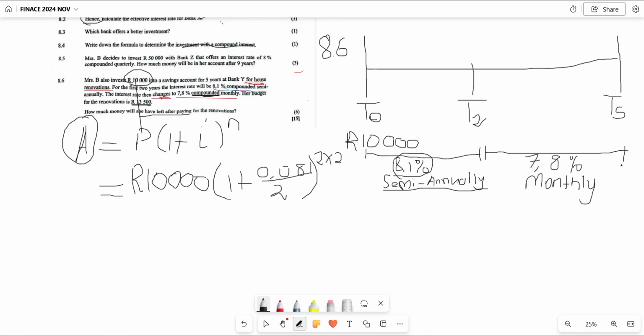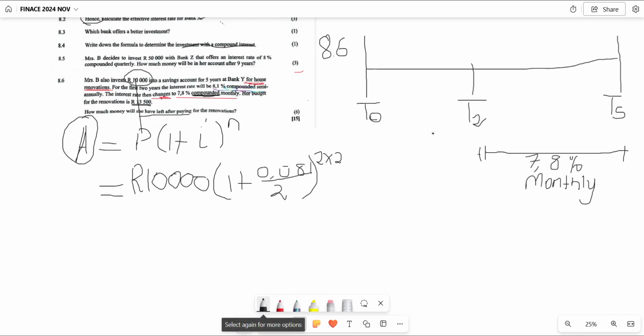Now, since we have 2 interest rates, it means we are going to have 2 brackets for interest rates. Please let us clear some space here so that we are able to finish the entire question. Then, since we have another interest rate here, we are going to just open another bracket. Two interest rates means two brackets. Then we are going to repeat the same thing: 1 plus.